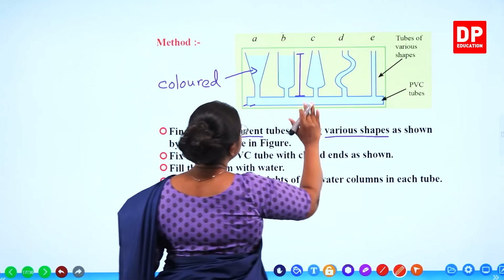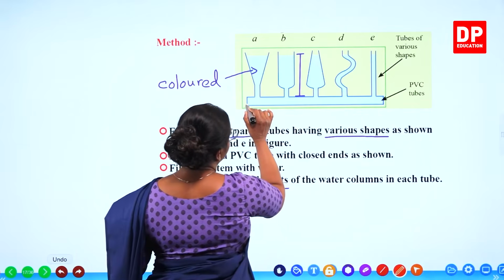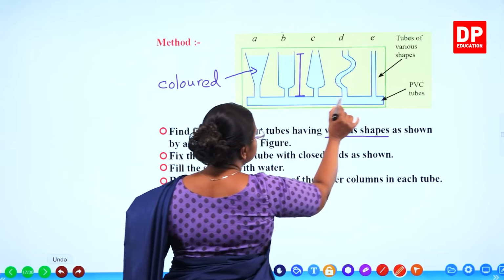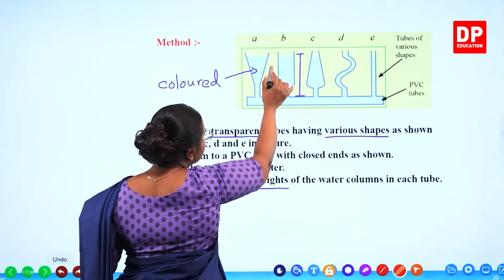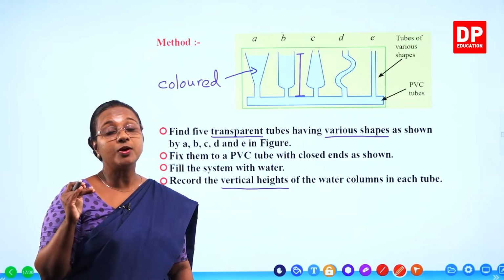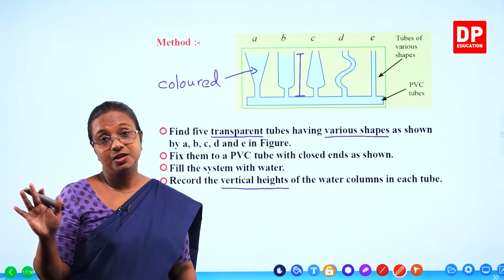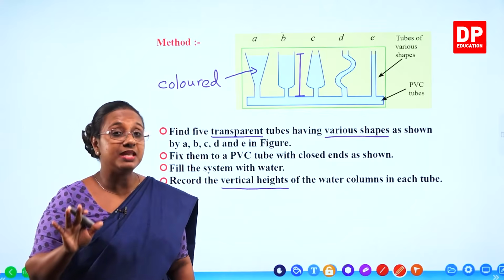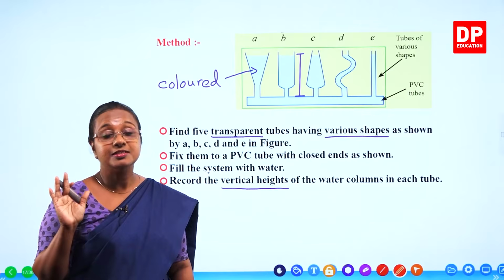So if we take this PVC pipe, what is the level? Now if you take the bottom surface, it's the same level. Even if you take this surface, it is the same level. So when you have equal heights, we said when the depth of the water column increases, the pressure increases. So if we have the same height or same depth, what do you think the pressure is? It is the same.